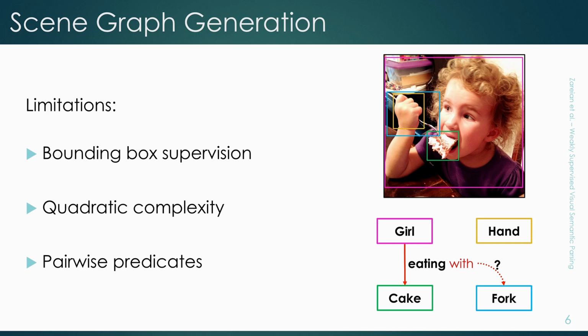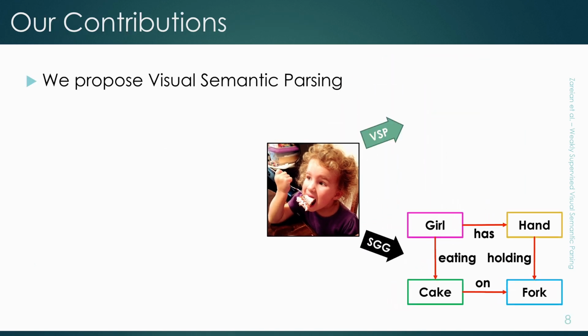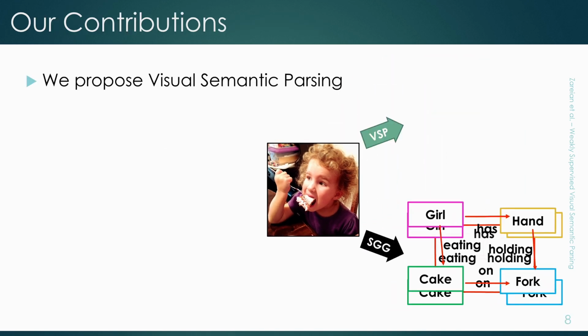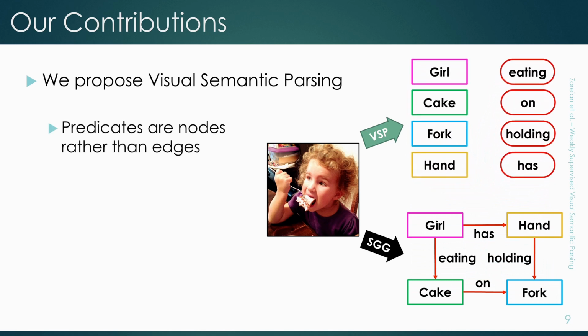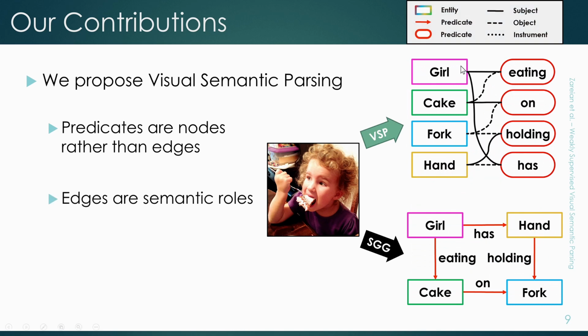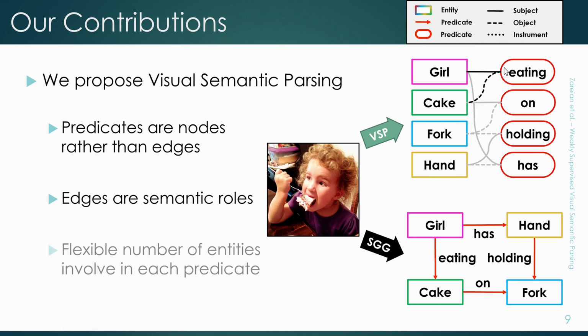So to address these limitations, we propose visual semantic parsing, or VSP, which generalizes the scene graph generation task. In VSP, predicates are represented as nodes rather than edges, and edges represent semantic roles that entities play in each predicate. For example, the girl is the subject of eating, and the cake is the object of eating, and we can have the fork as the instrument of eating. So we can have a flexible number of entities interacting with each predicate, which is not possible with scene graphs.